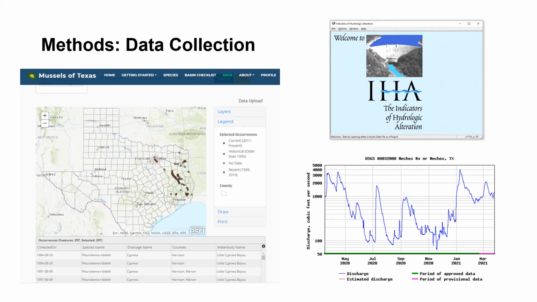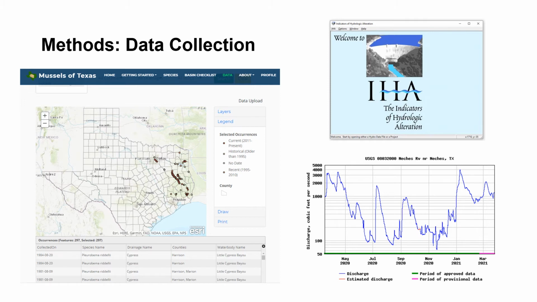Our location and temporal data came from the Mussels at Texas database, an online data collection from museums, university collections, and private contractors that represents historical data from the late 1800s to present. For our focal species, the primary data collection was from 1968 to 2018. Due to inconsistencies in collection methods, we only looked at presence versus absence of a given area and did not